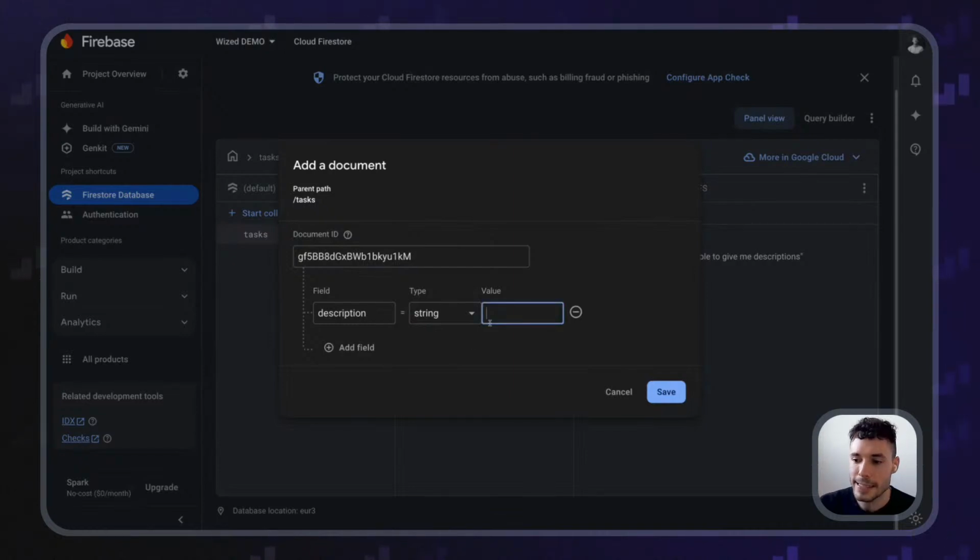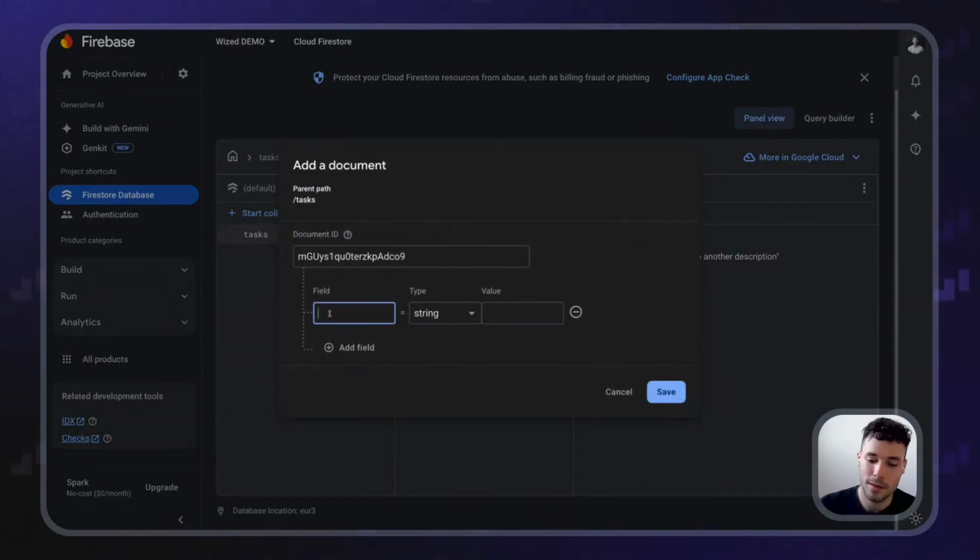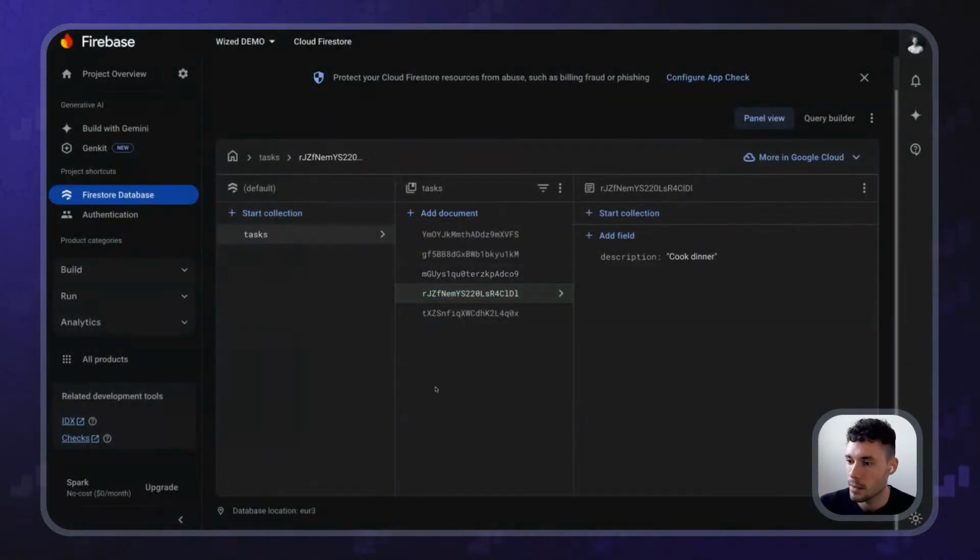I'm going to give you 10 seconds. And if after 10 seconds you don't give me any descriptions, I'm going to create them myself. Let me do another one. I'm going to say, make up another description. And then another one. That would be description. I can walk my dog. Auto ID, description. And then in here, I can, I don't know, cook dinner, whatever, like that.